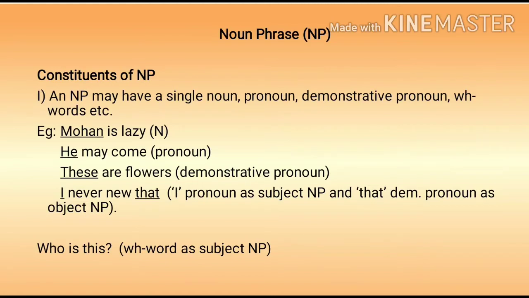In this sentence, these is the demonstrative pronoun. I never knew that. Here, I is the pronoun as subject NP and that is the demonstrative pronoun as object NP. Who is this? WH word as subject NP in this sentence.